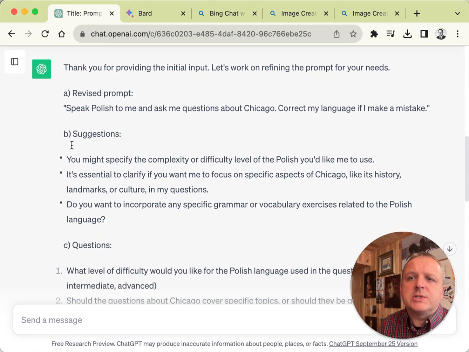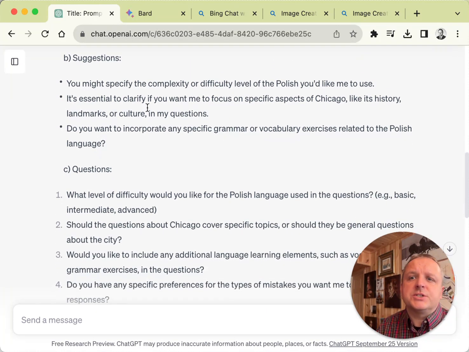So we are getting started. This is my base prompt, and this is the base prompt that I used in all 3 systems. The response was, thank you for providing the initial input. Let's work on refining the prompt for your needs. And so it suggests to say it like this: speak Polish to me and ask me questions about Chicago. Correct my language if I make a mistake. And it beautifully corrected my little spelling error there and worded it in a very simple way.